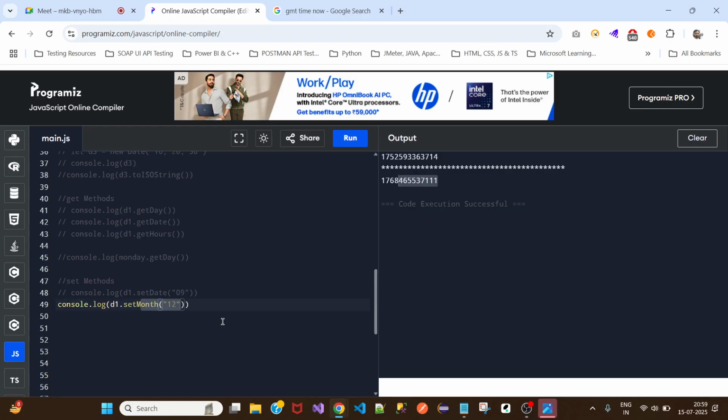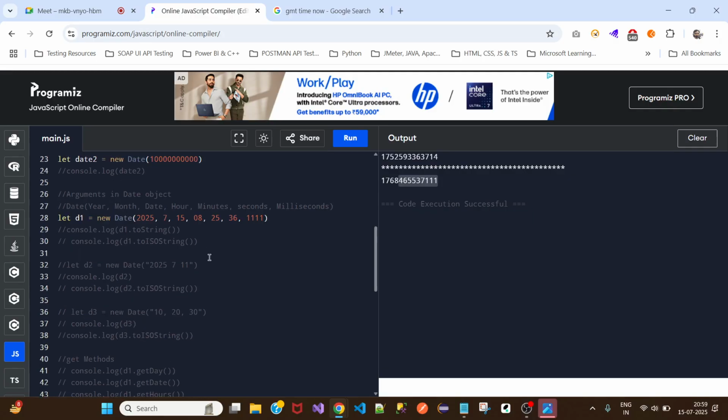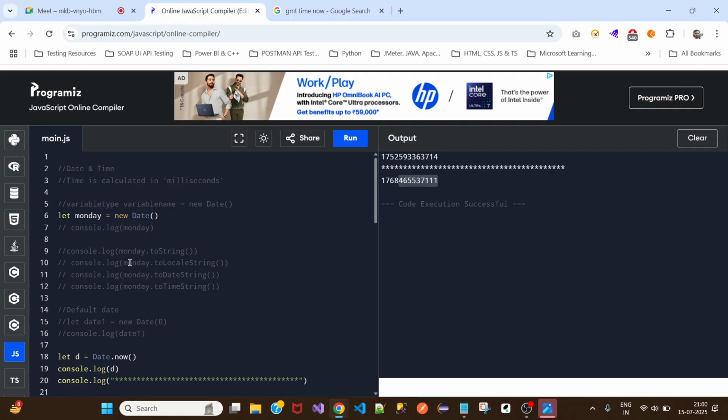So this might not be much helpful, because again we need to convert it, we need to check what is a date and what is a month. So mostly we will be using toString, toLocaleString, toDateString, toTimeString. These are the methods which we will be using most, because when we see this in this way, it is not much of a use.